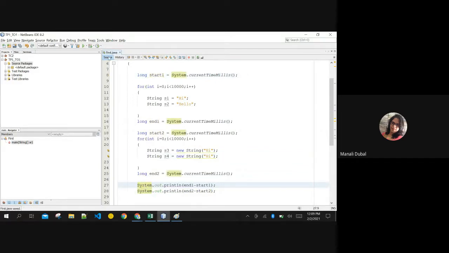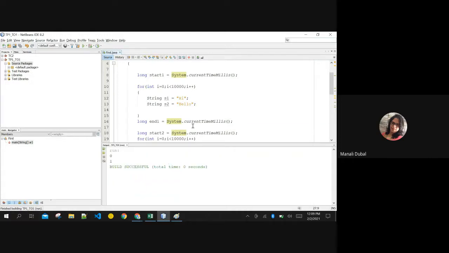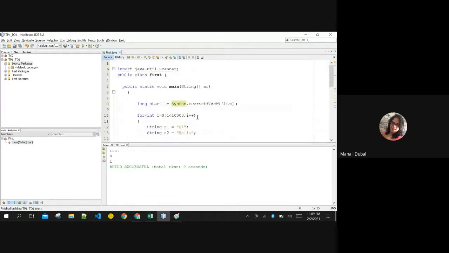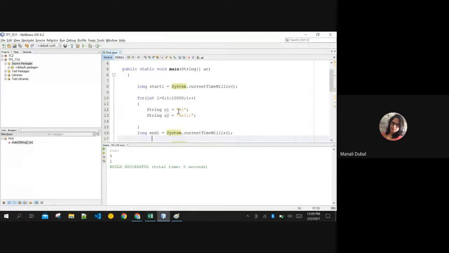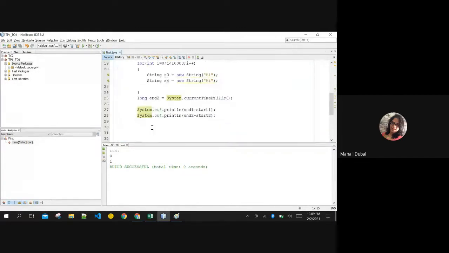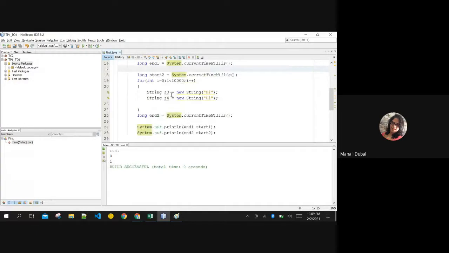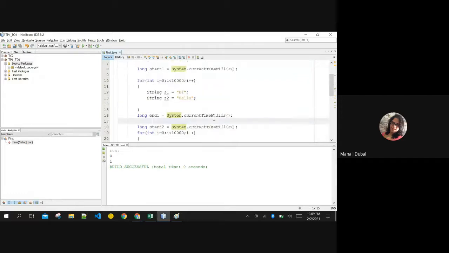I want you all to see. Oh, it is showing. See, less time, fewer milliseconds taken in creation of simple strings. End minus start is 0. 1 millisecond taken in creation of the object. Even memory is more occupied, and the time taken for creation of these objects is even more. Are you getting what I'm showing? I am creating simple string variables, just like integer literals. It is taking no overhead.